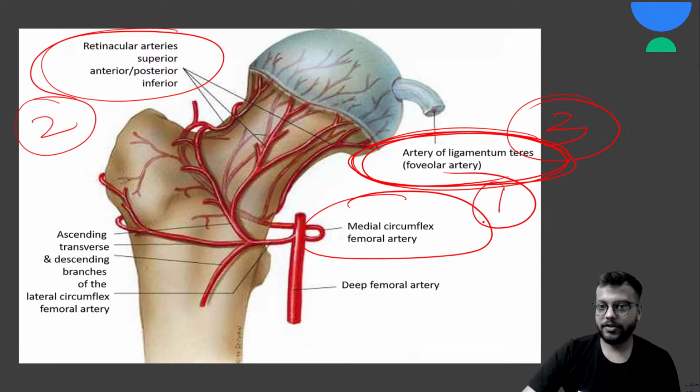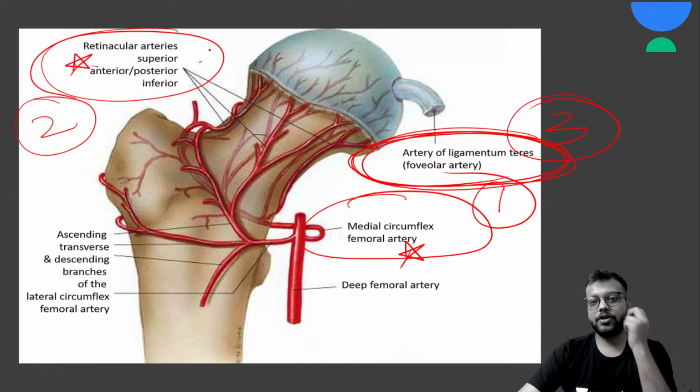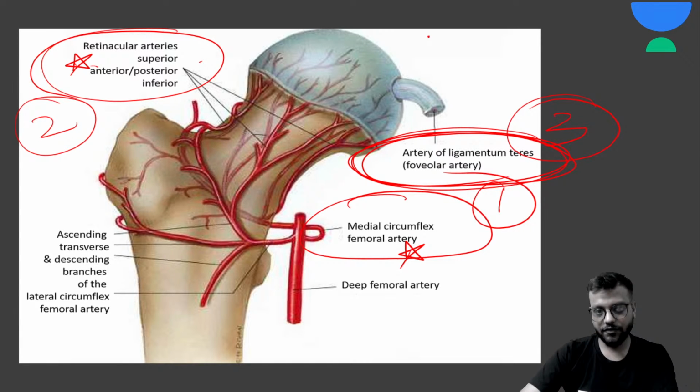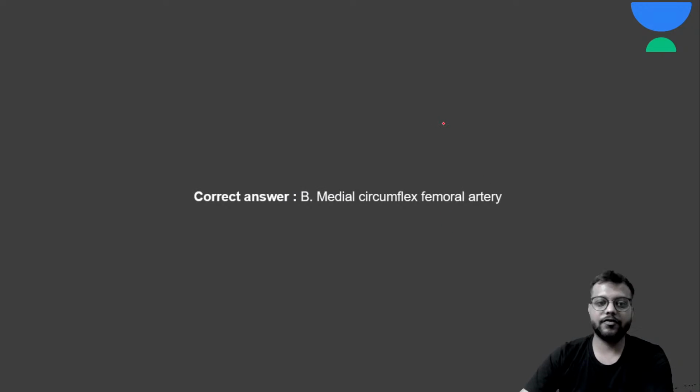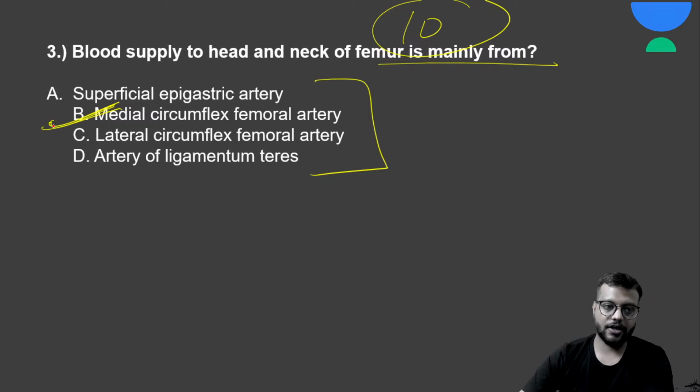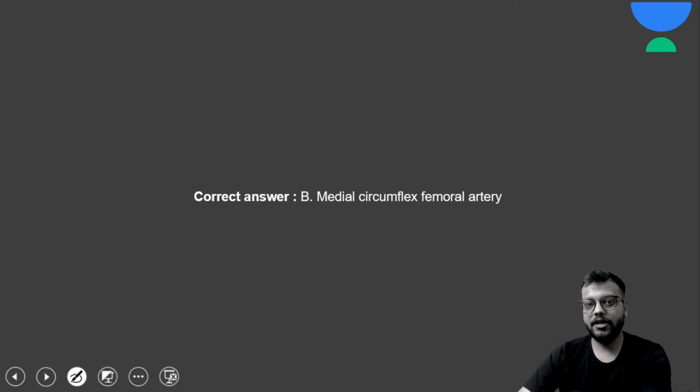इसमें से first and second are the most important, और ये दोनों ही disturbed हो जाती हैं in case of fracture neck of femur, और सिर्फ तीसरी बचती है which is not the major one. 1 और 2 में से भी I have told you earlier also कि medial circumflex femoral artery is the major one, so the answer will be medial circumflex femoral artery.